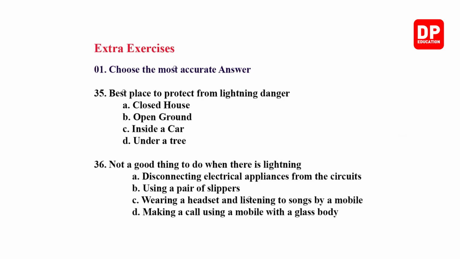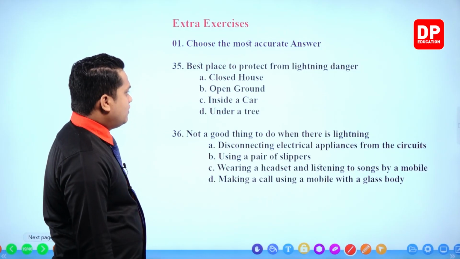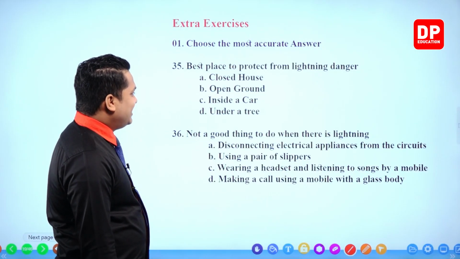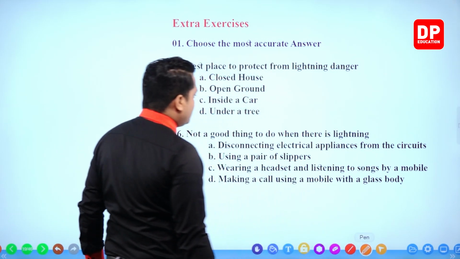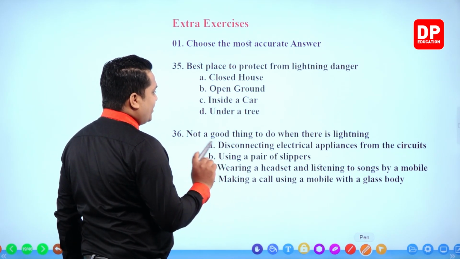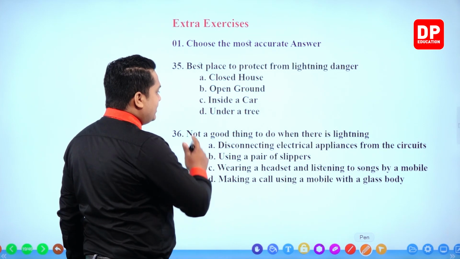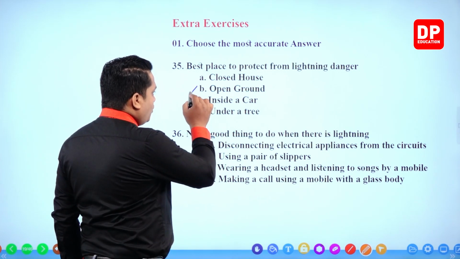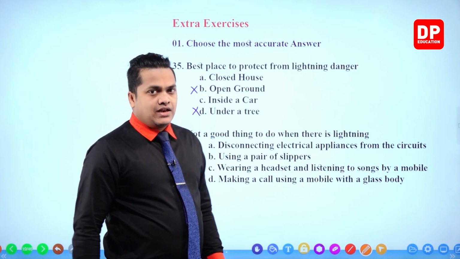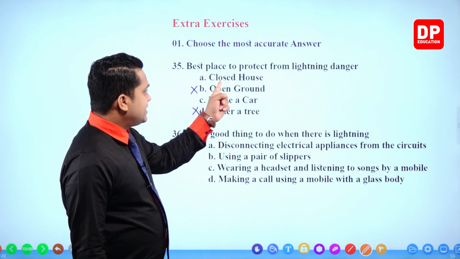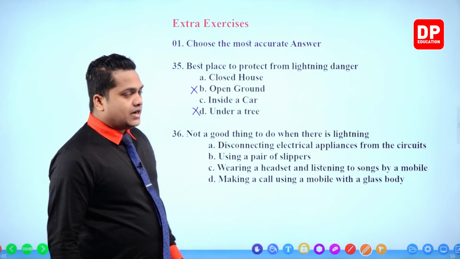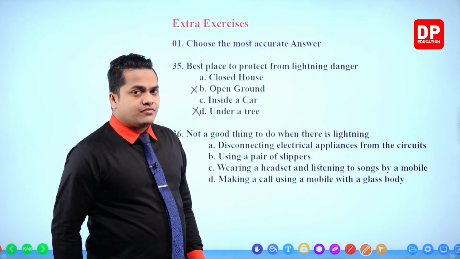Next one. Best place to protect from lightning danger. Closed house, open ground, inside a car, under a tree. So there are two responses which we can neglect because those things are going to increase the probability of getting lightning. Under a tree, open ground. These two can be neglected. Then what are the other two responses? Inside a closed house and inside a car. What is the best option from these two?